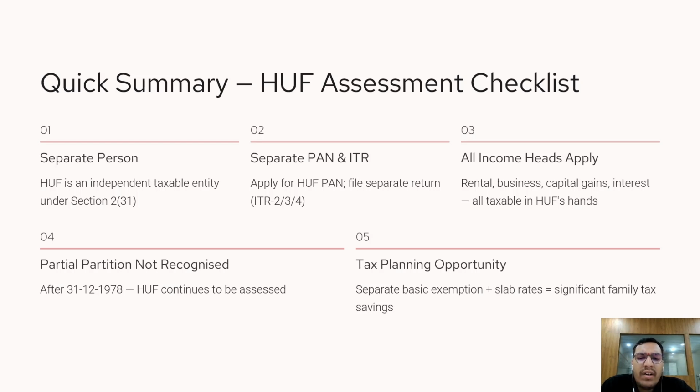Partial partition after 31st December 1978 is ignored for income tax purposes. Transfer of personal assets to an HUF without adequate consideration may attract clubbing provisions of Section 64 Clause 2. Amounts received by members out of the income of the HUF are exempt under Section 10 Clause 2. And finally, when used within the framework of law, an HUF can be an effective tax planning tool for Hindu families.